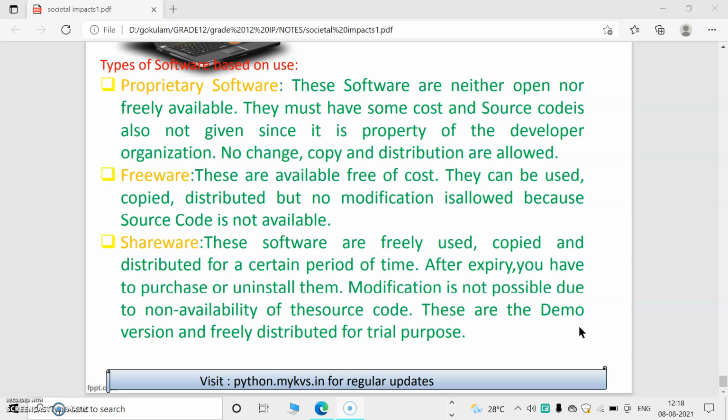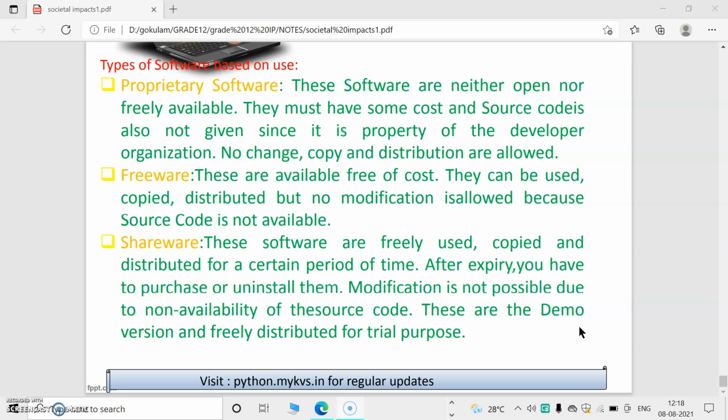No change, copy, or redistribution is allowed. Suppose its amount is 500k, then we can pay 500k and we will get the corresponding software, like the antivirus software we purchase. Like that, we can access it.